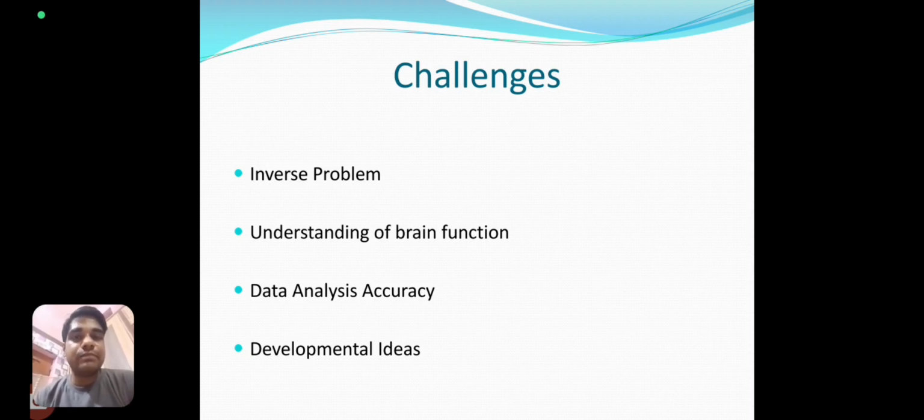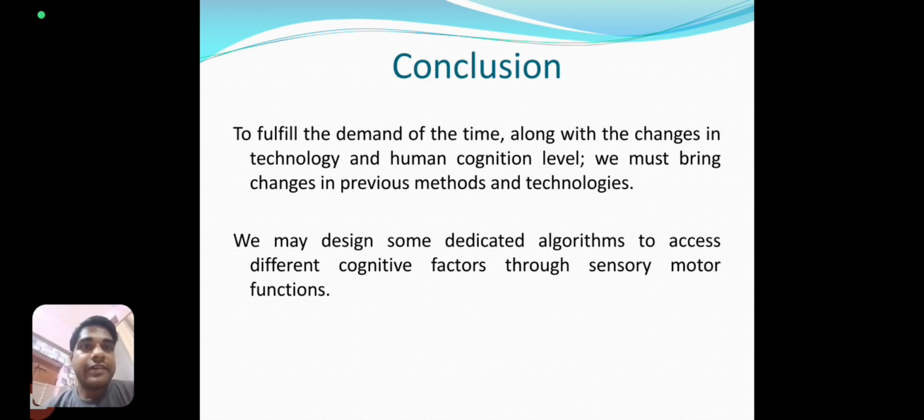Second one is understanding brain function, how it relates to cognitive activities, motor action, and so on. Then data analysis accuracy: how accurate is your data analysis pattern? What pattern is good for data analysis and what is not good? What practice must be done and what is not to be done? And there are so many developmental ideas also. Nowadays it's very challenging to acquire human cognition level, and acquiring information from EEG is a challenging role.